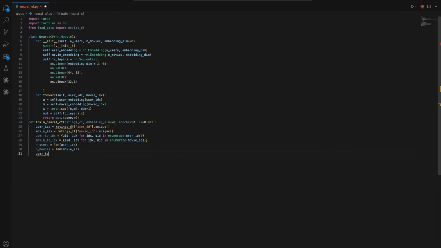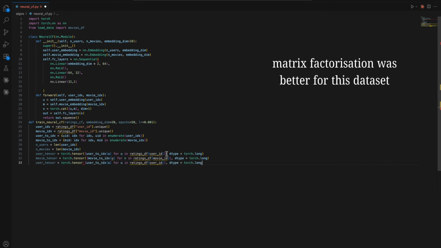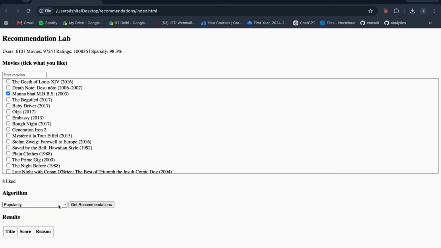Even after precise tuning, this deep learning model never outperformed simpler matrix factorization. On a dataset that wasn't really huge, the extra complexity just led to overfitting.